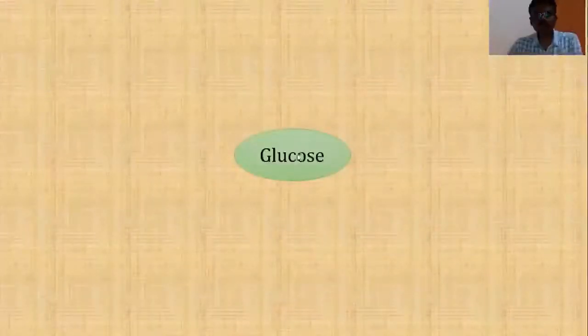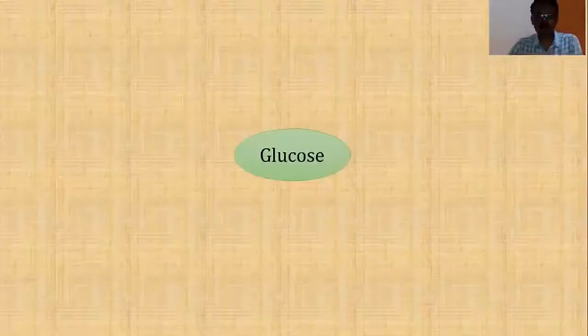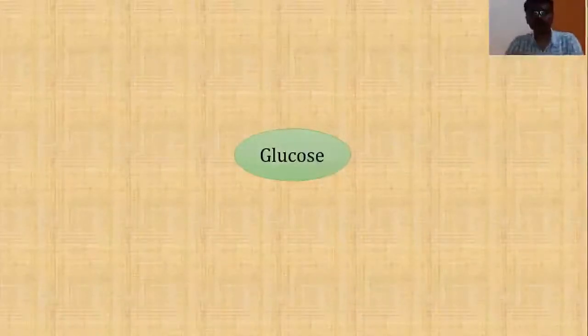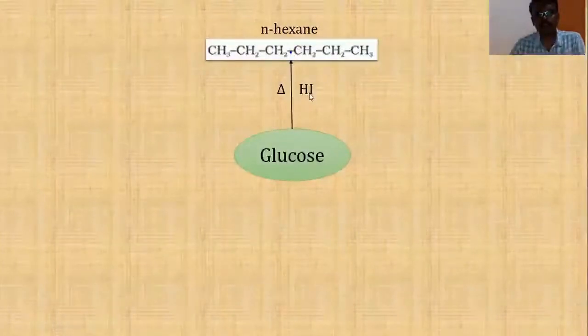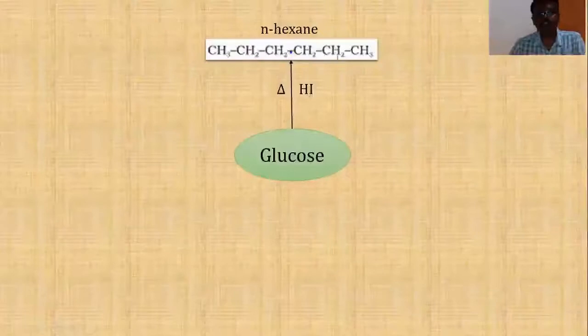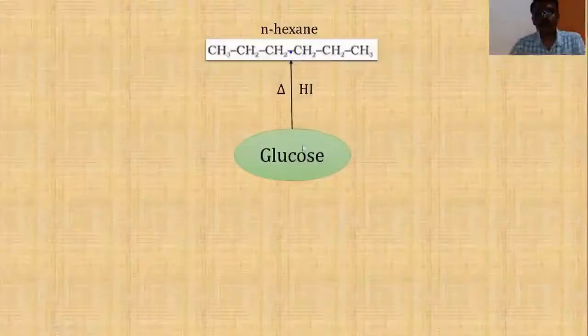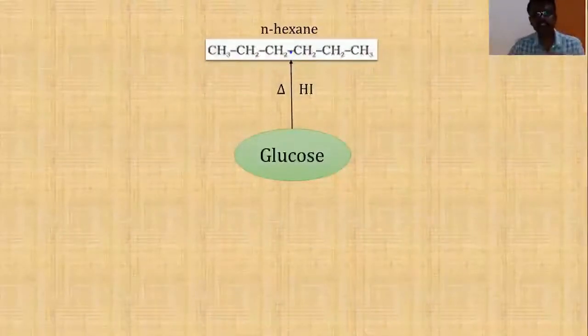Students, by considering some of the reactions of glucose, we can get important information about the structure of glucose. The first reaction: when glucose is heated with hydrogen iodide, it gives a straight chain hydrocarbon, that is n-hexane. This indicates that all the 6 carbon atoms present in glucose are present in a straight chain, in an open chain.